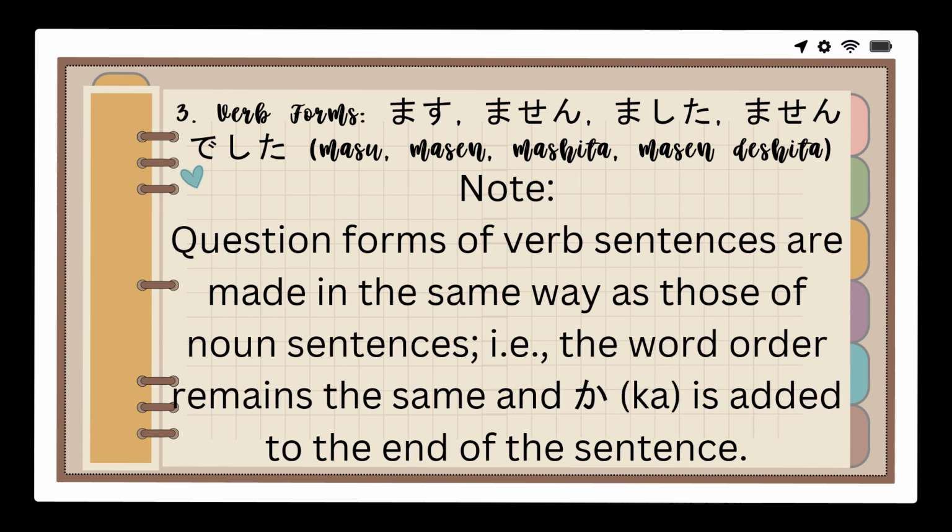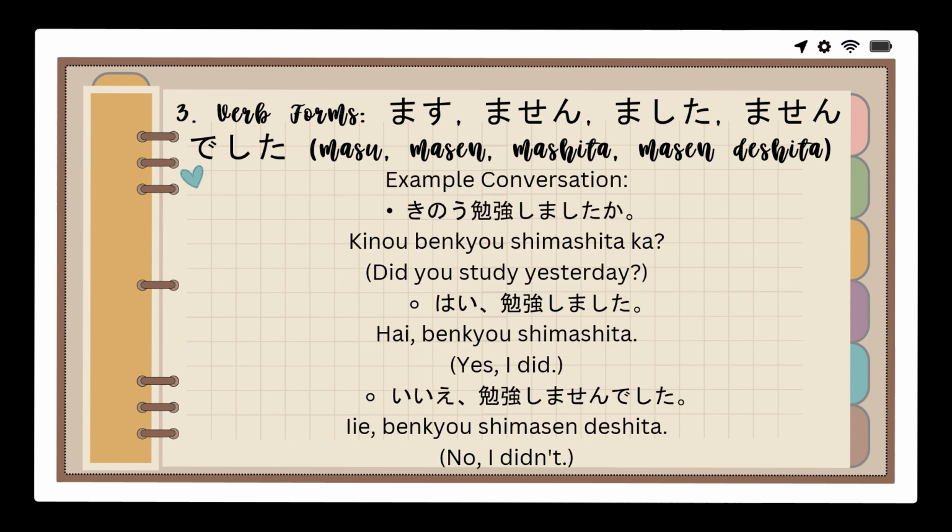Note: Question forms of verb sentences are made in the same way as those of noun sentences. The word order remains the same and ka is added to the end of the sentence. For example, 昨日勉強しましたか? Did you study yesterday? はい、勉強しました. Yes, I did. いいえ、勉強しませんでした. No, I didn't.